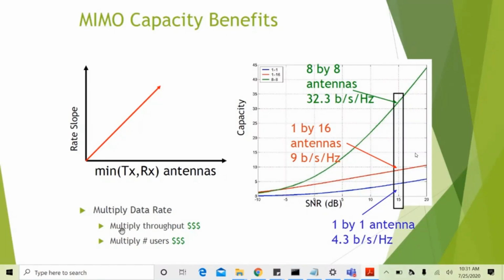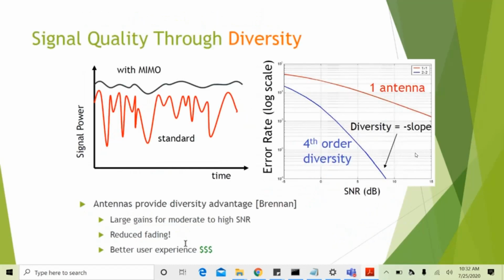multiply the data rate, multiply the throughput, which gives us, this dollar symbol means, revenues, and multiply the number of users. Let us say if we increase the number of users for a cell region, we can get more revenues. Okay. And